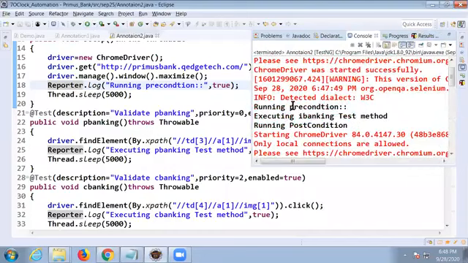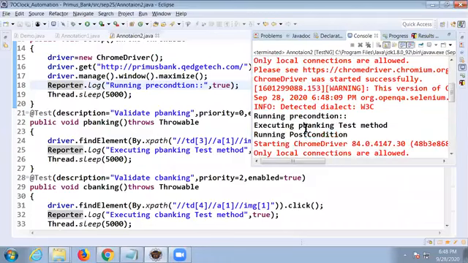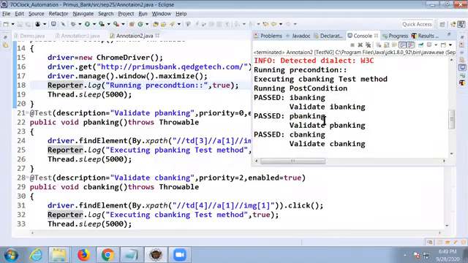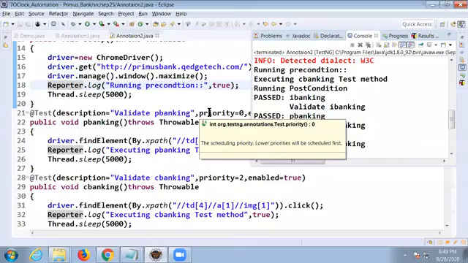See, precondition, post-condition, precondition, your test case, post-condition, precondition, P banking. Why did P banking get executed? Because P banking has 0 priority. The second priority means the first priority, the non-priority, got executed, then it gives importance to prioritize. And for the next test case, we give priority 2. For what do we give priority 2? For C banking. C banking got executed next. Okay.